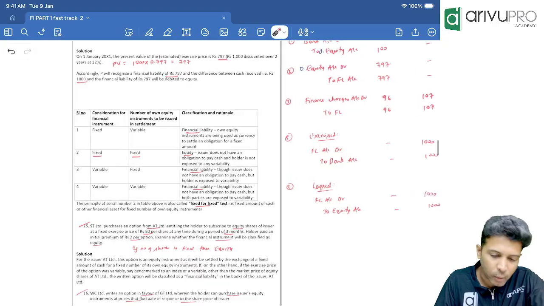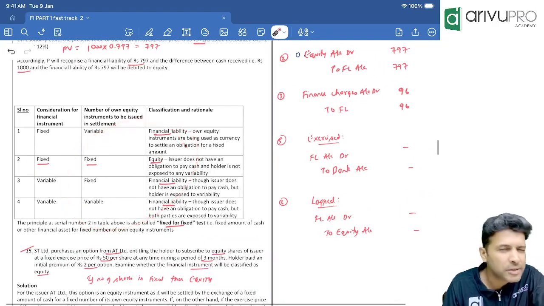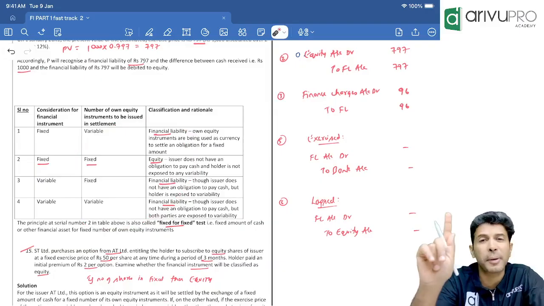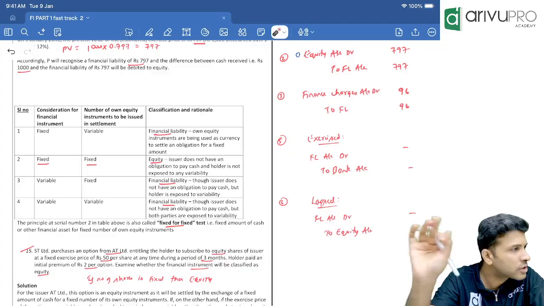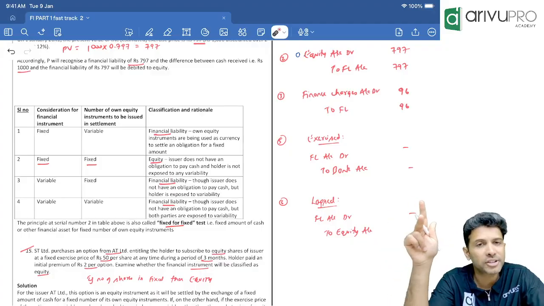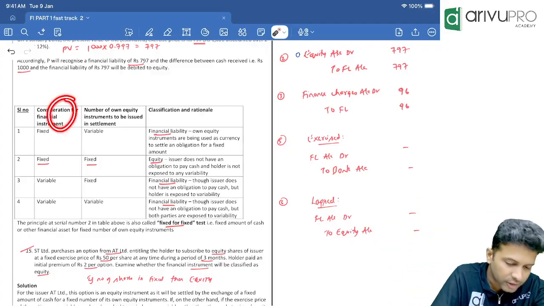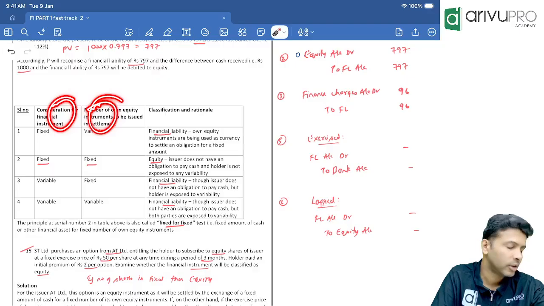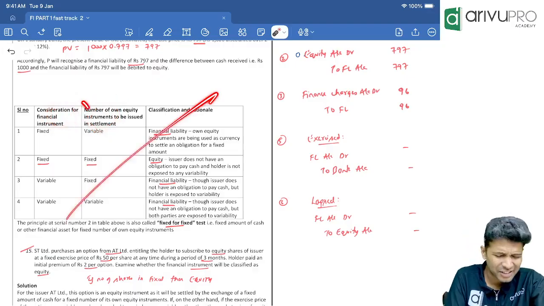Now this table is not required. We already know, sir, if you want to classify an instrument as equity, F to F should be passed. What is F to F? Fixed to fixed. What are the two components that should be fixed? Consideration received should be fixed. Number of shares issued also should be fixed. So actually this table is not needed.